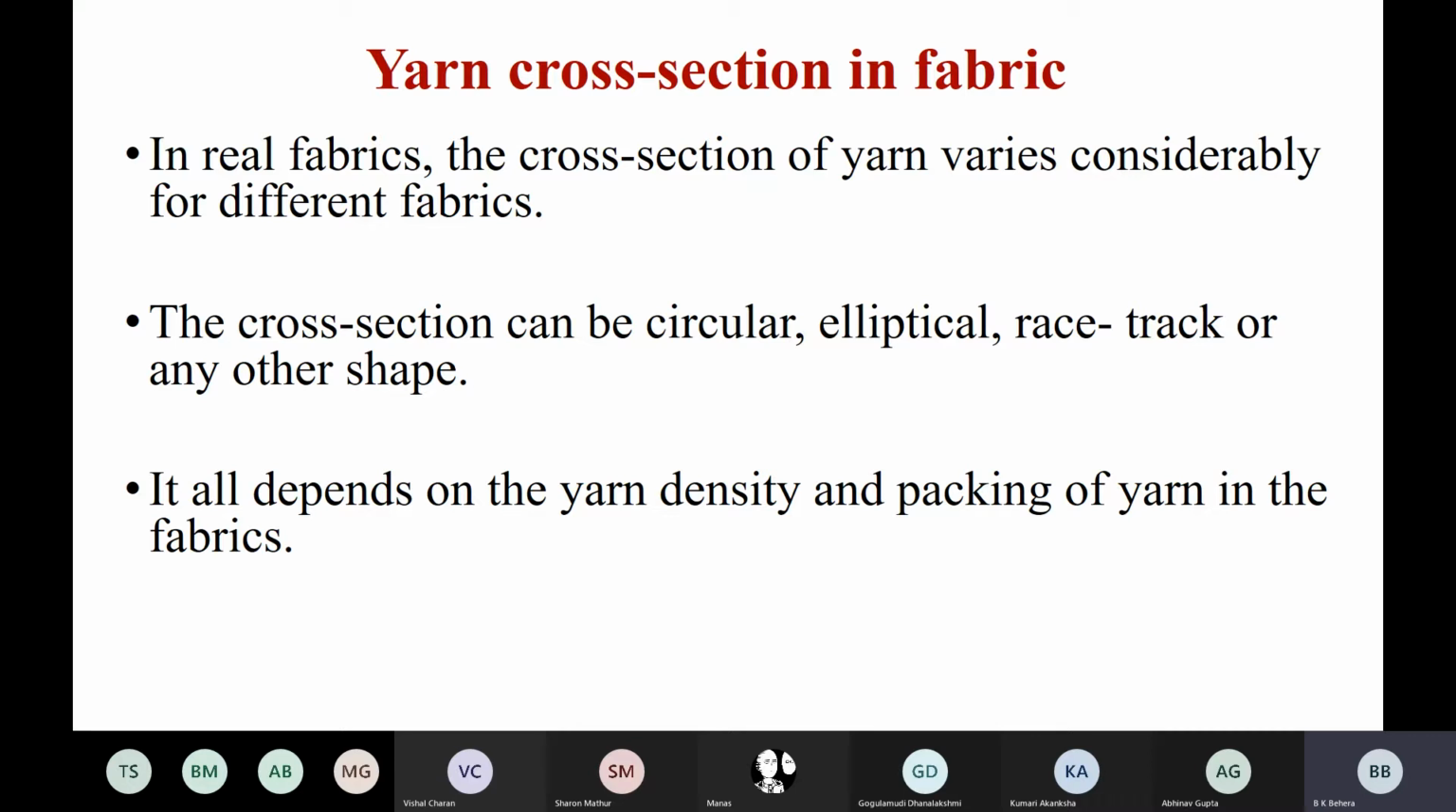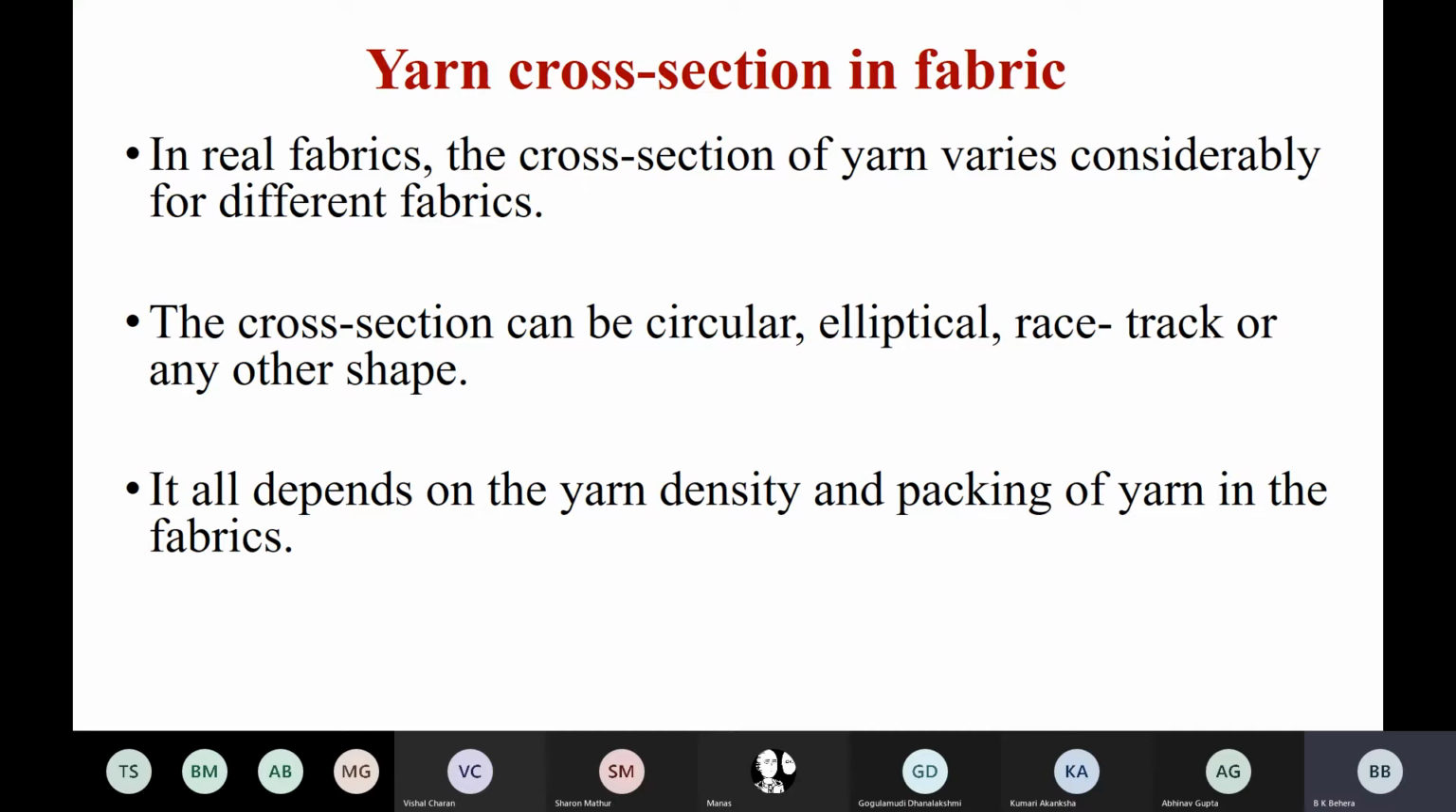Coming to its relevance in our fabric: yarn cross section in fabric. This point I have discussed yesterday also. I am repeating it because it will be used here. In a real fabric, the cross section of a yarn varies considerably for different fabrics. If you recall, I concluded this yesterday also while showing you packing. The cross section can be circular, elliptical, racetrack, or any other shape.